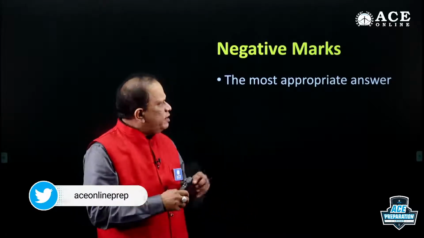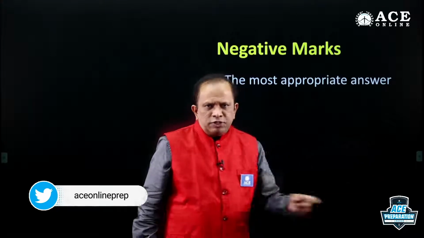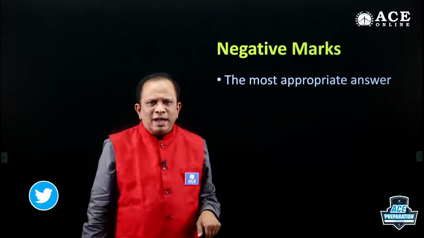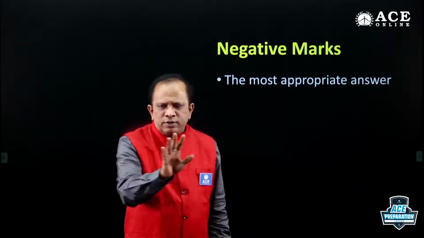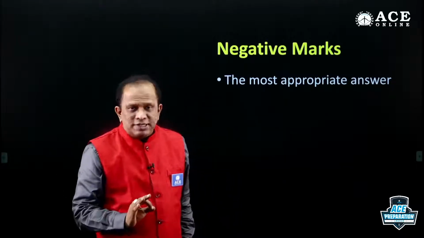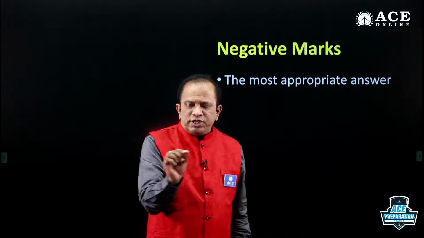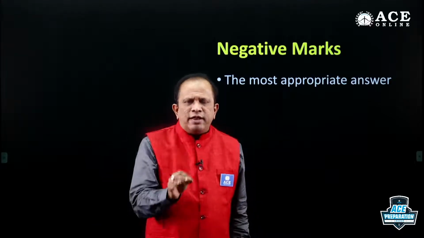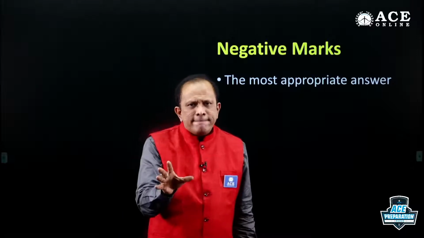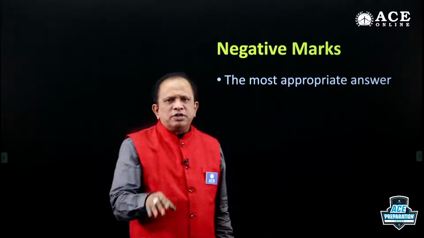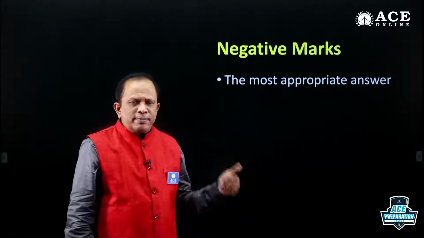Remember, whenever the instruction says appropriate, which is given in the RBI Assistant examination, the compulsory rule is you have to look at each and every choice. That means you have to go through each and every choice before you finalize your answer. If you are skipping, that is not the proper way of attempting it.